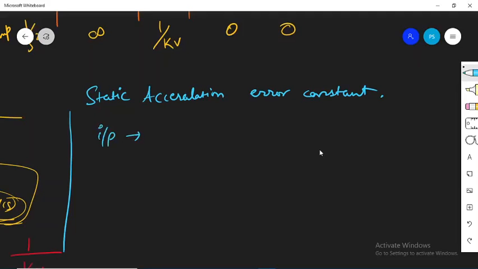We are changing this input as parabolic one. Or we'll just write it as input, we are going to take it as 1 divided by s cube. अगर 1 डिवाइडेड बाई एस क्यूब हम ले रहे हैं, इसका मतलब है कि टाइम डोमेन में हम जो इनपुट ले रहे हैं दैट इज t square divided by 2.